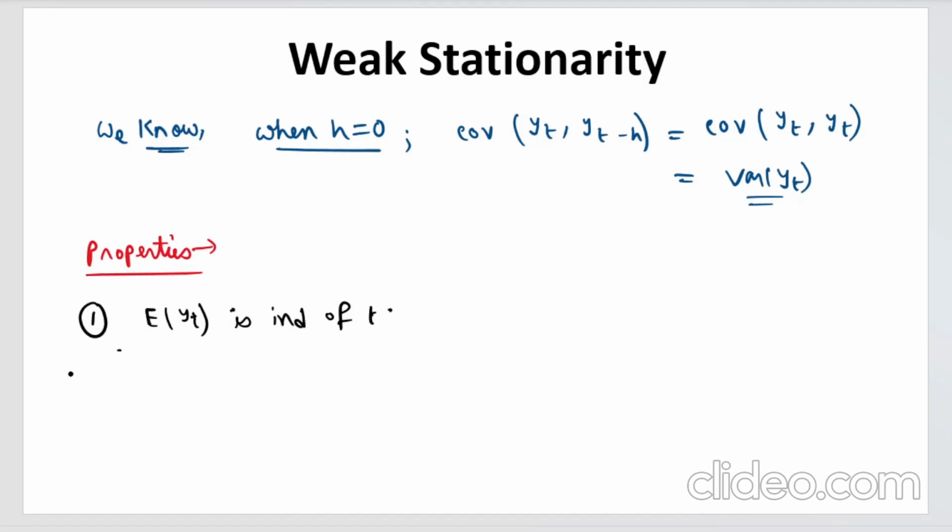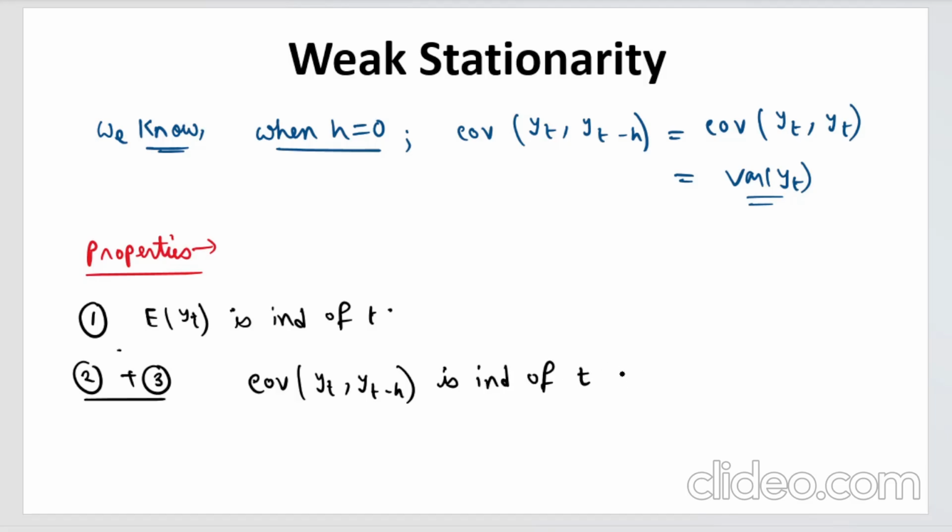But you can combine the second and third properties and write that covariance of yt and yt minus h is independent of t for all h.